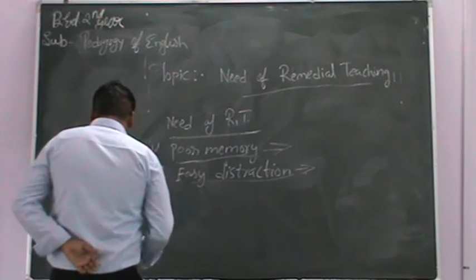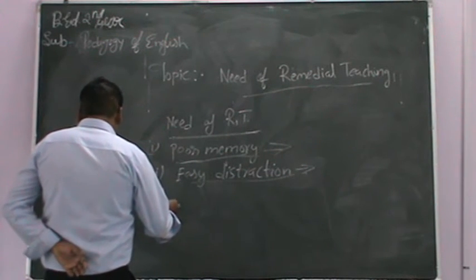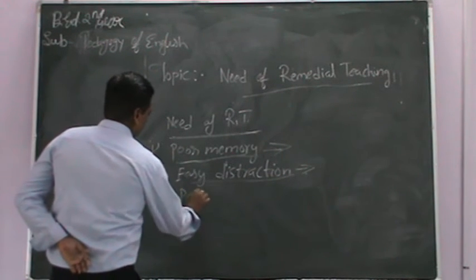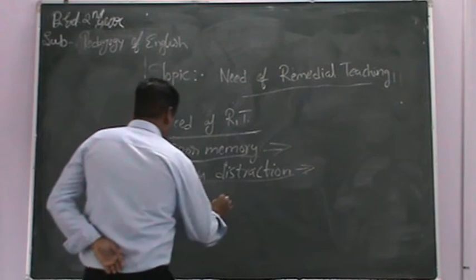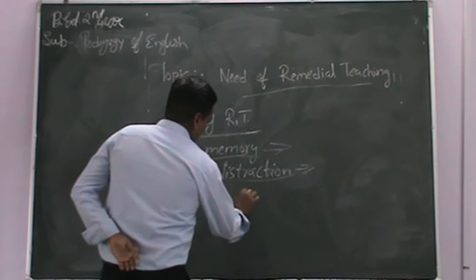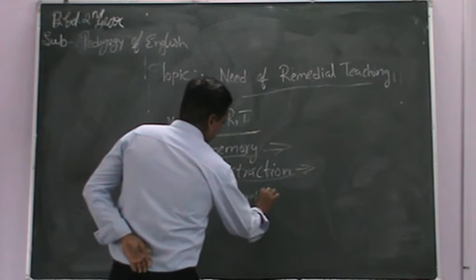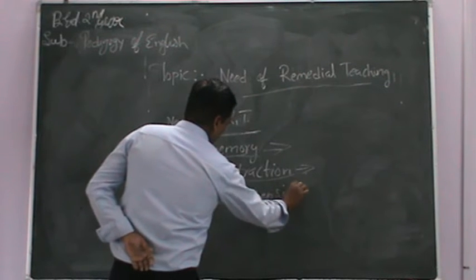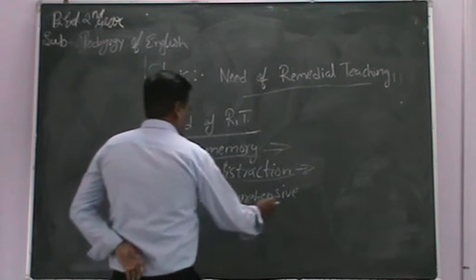The third one is poor comprehensive power.